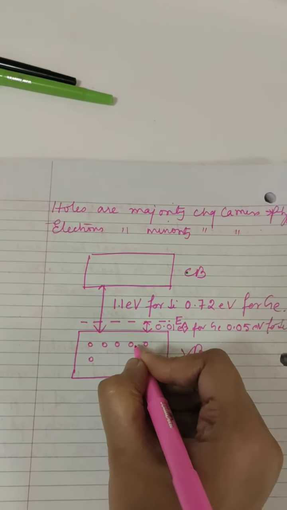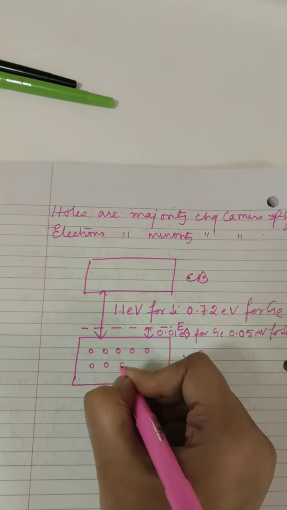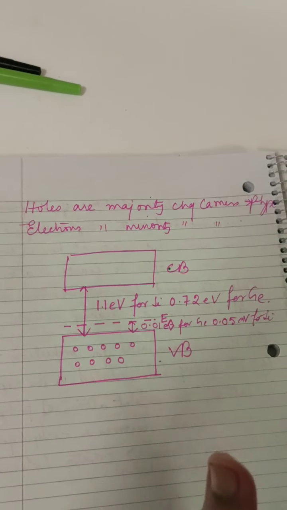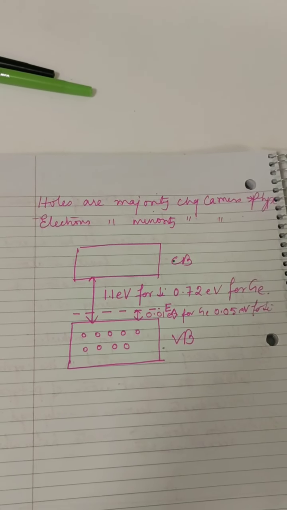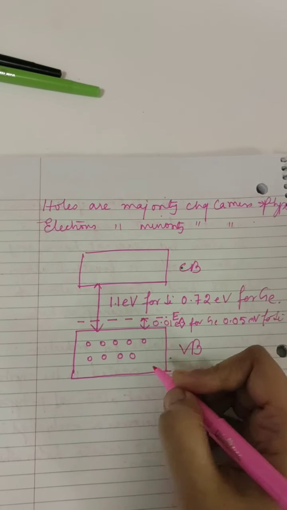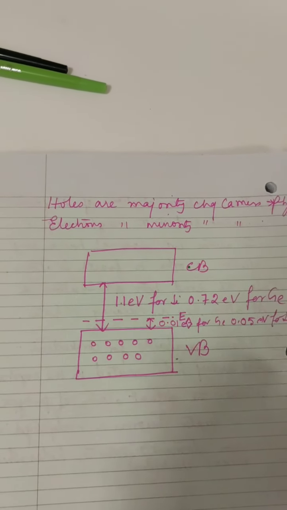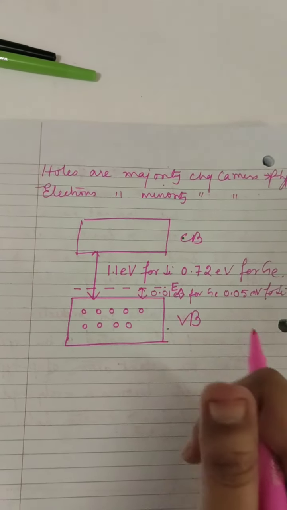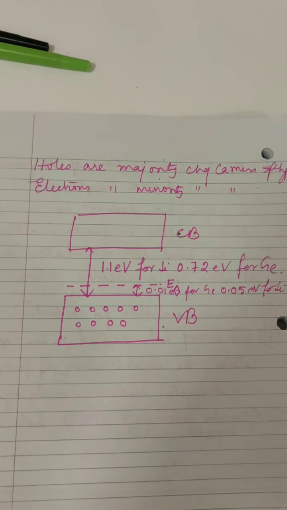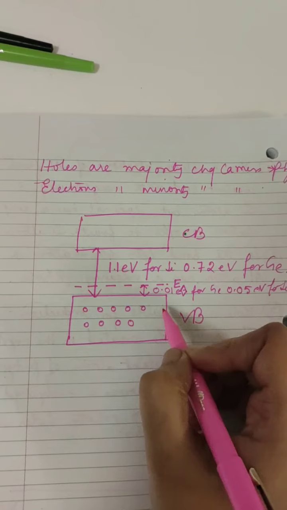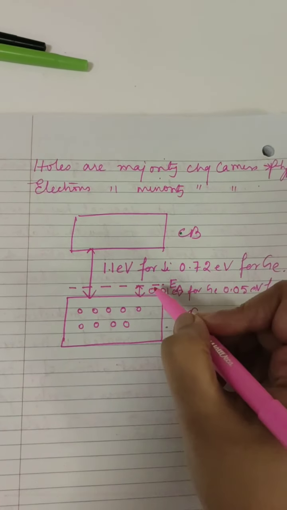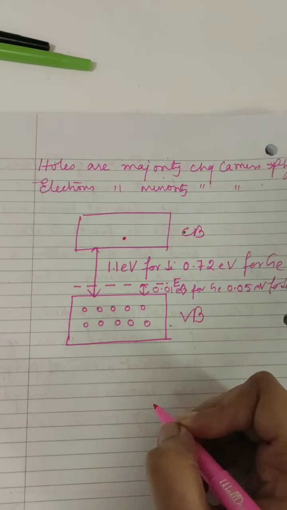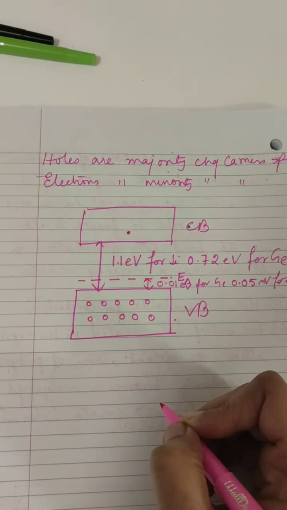So holes: 1, 2, 3, 4, 5, 6, 7, 8, 9. Nine holes are created due to the acceptor atoms, which is in general 90% to 10%, 9:1. So nine holes are created if I add one acceptor atom to a crystal. It's not that only one acceptor atom will be added; n number of acceptor atoms can be added to the crystal. So if it is one, then nine holes are created in the valence band due to the acceptor atoms, and one hole is created due to a thermally excited electron in the conduction band.